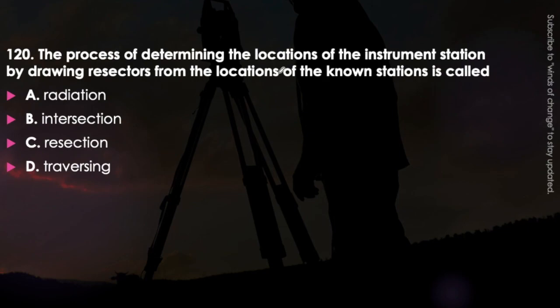The process of determining the location of the instrument station by drawing resectors from the location of the known station is called radiation, intersection, resection, or traversing. Very easy question. What will be the answer? It will be option C, that is resection. Okay, memorize it. This process is called the process of resection.